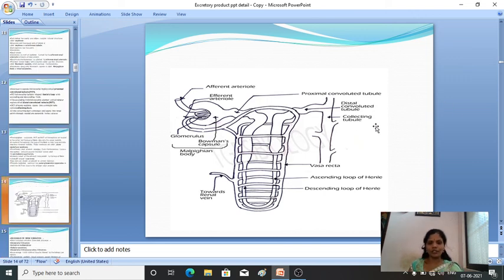So, this is the structure of the nephron. And what are the parts associated with the nephron? Glomerulus, Bowman's capsule, afferent and efferent arterioles. These two are known as the Malpighian body. Then the renal vein, which forms a small hairpin-like structure known as the loop of Henle, which has the descending limb and the ascending limb, and this is known as vasa recta. This is the distal convoluted tubule, collecting tubules, and proximal convoluted tubule. Fine. So these are the parts of the nephron.